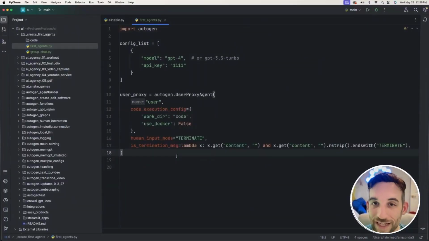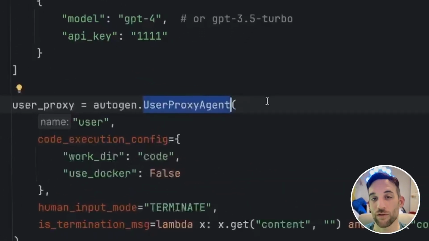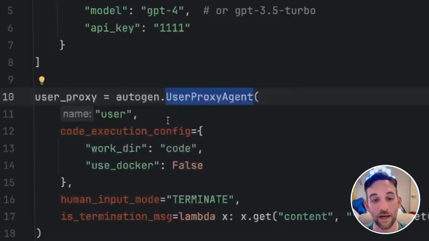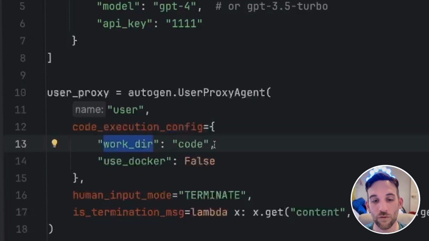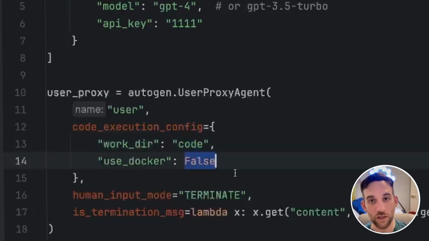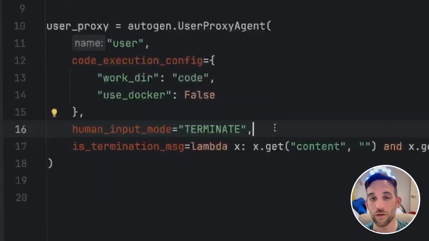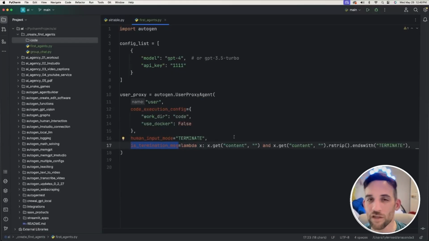Then we're going to create our first agent, which, like we're talking to ChatGPT, this agent is going to be us. So this is why it's called a user proxy agent, because this is a user agent. So it's you or me. I'm going to give it a name of user. We have to give it a code execution config. You can either set this whole thing to false or do what I did. What this is going to do is whenever we have it actually write code for us, it's going to save it under the directory called code right over here. And if you want to use Docker, then you don't have to worry about this. But if you don't have Docker, you don't know what it is, just set this to false. I'm going to set the human input mode to terminate so that we're only going to talk back to it whenever it's about to be done or it thinks it's done. And then we give it a termination message so it knows whenever to stop.